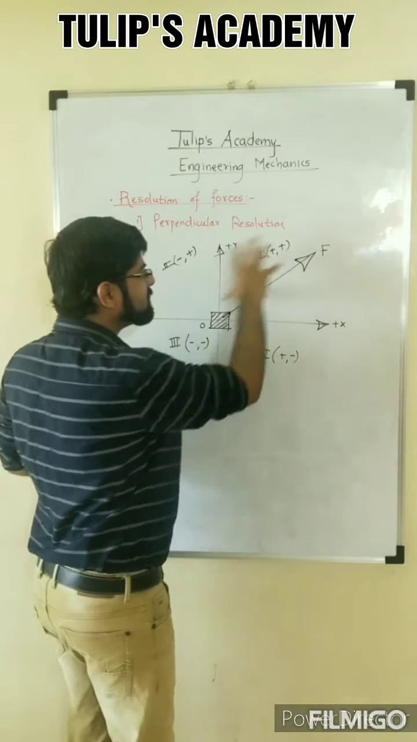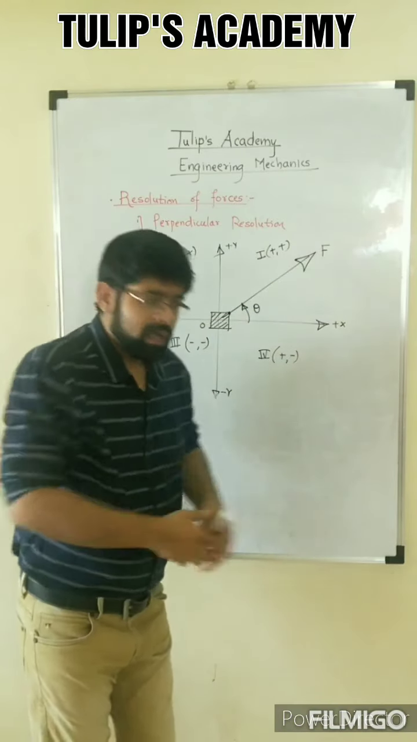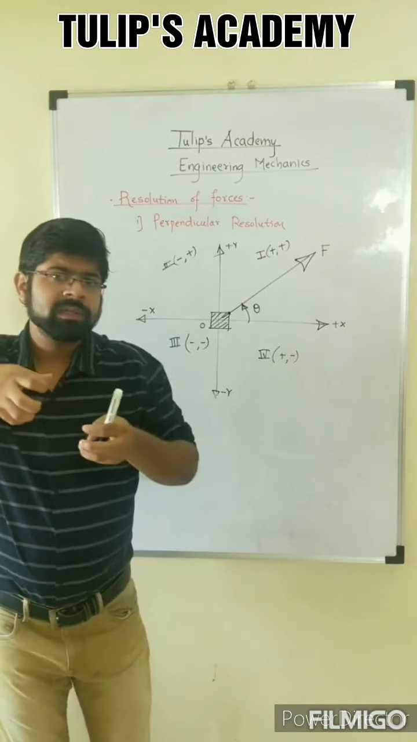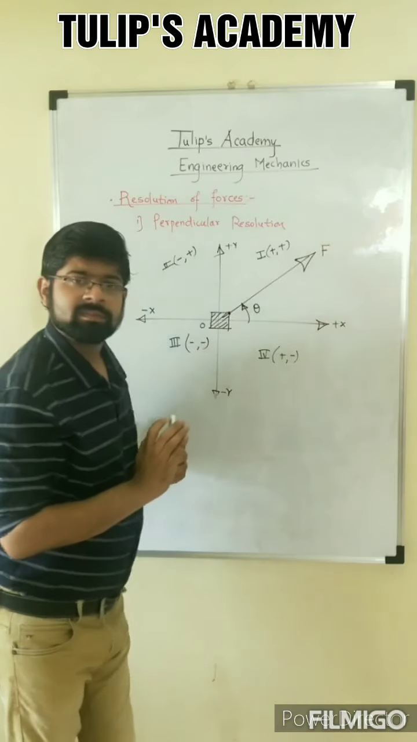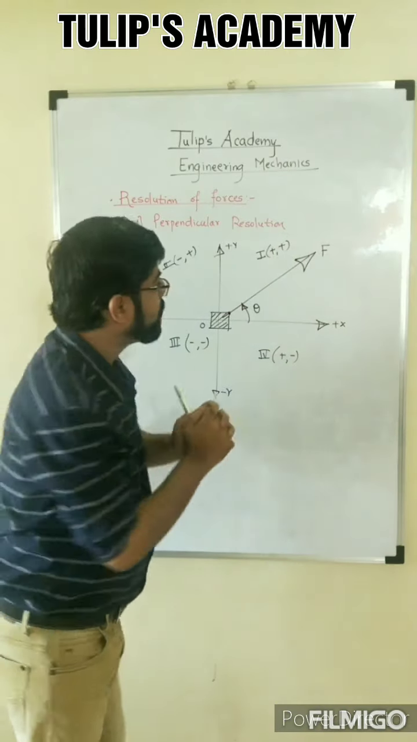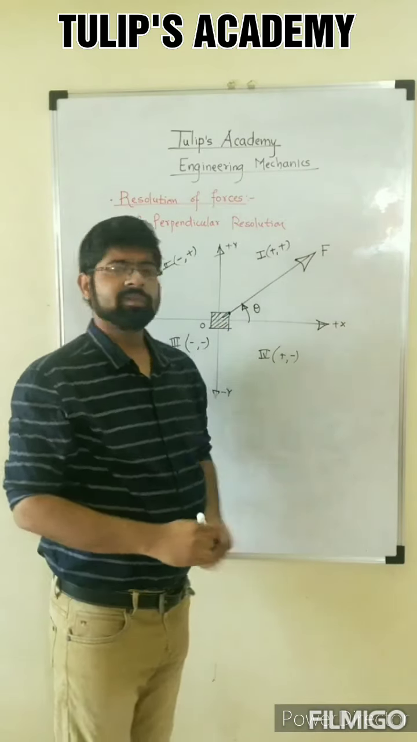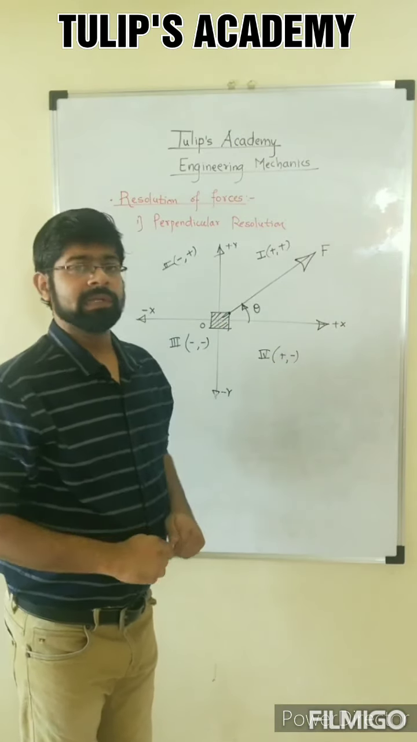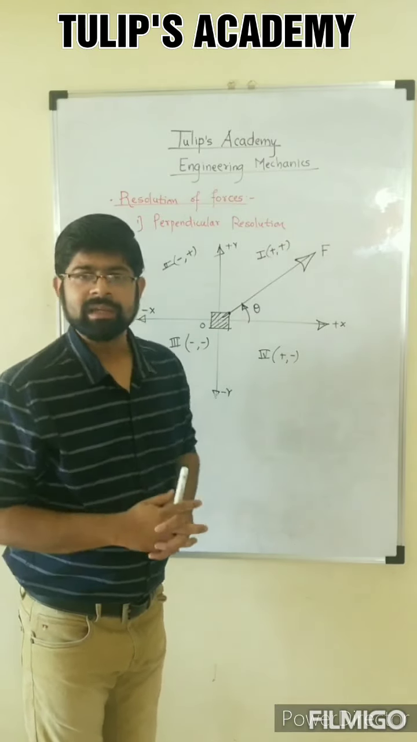Now if you look at the effect of this force on the object, the force will pull the object, and due to this pulling effect, the object will move in the first quadrant. That's it. The object will move in the first quadrant. Means if you look carefully, the force is also lying in the first quadrant, the object is also moving in the first quadrant. Therefore, the resolution will take place in the same quadrant in which the force is lying, when the force